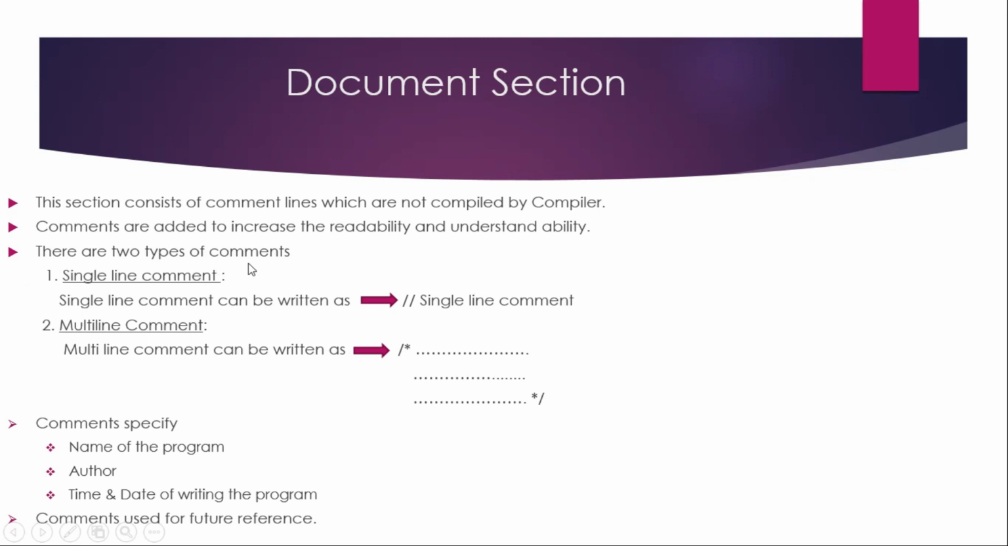These comment lines are of two types. First one is single line comment and second one is multi-line comment. So single line comment can be written as two forward slashes followed by single line comment, whereas multi-line comment can be written as forward slash asterisk followed by multi-line comment, which is followed by asterisk and forward slash.